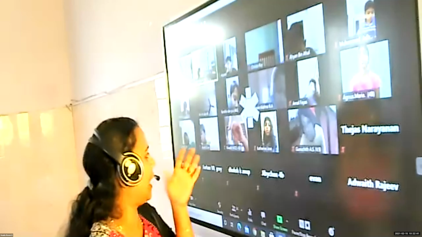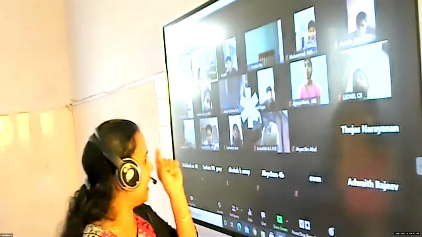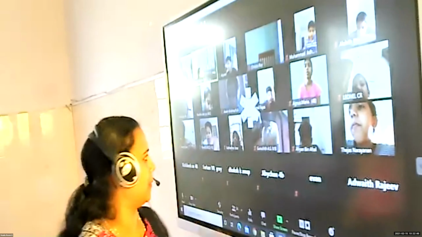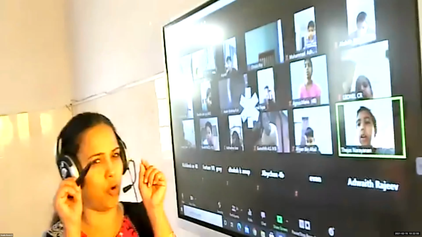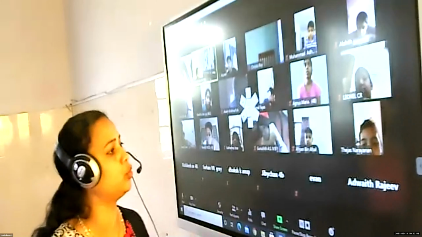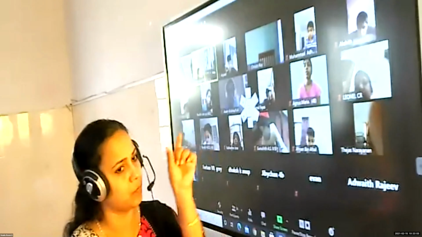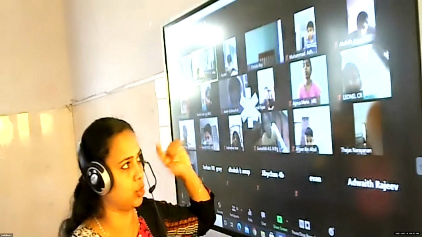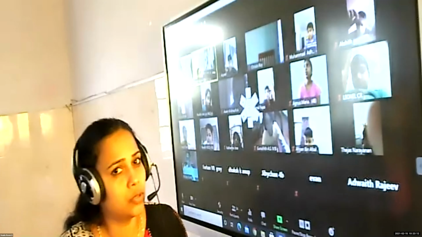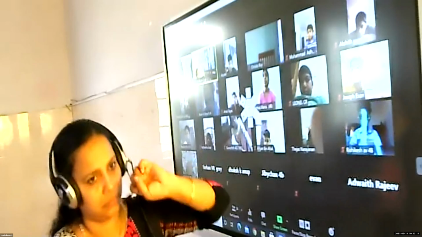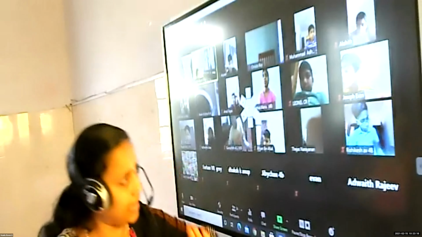Inside the scale, 1 unit, 1 centimeter. How many lines can you see? 10 millimeter you can see, 10 small lines. That is, 1 centimeter is equal to 10 millimeter. We can see that in your scale. We also learned 1 kilometer and 1 kilogram equal to gram and all we learned. Okay. So length, what are the units? Millimeter, centimeter, meter, kilometer.